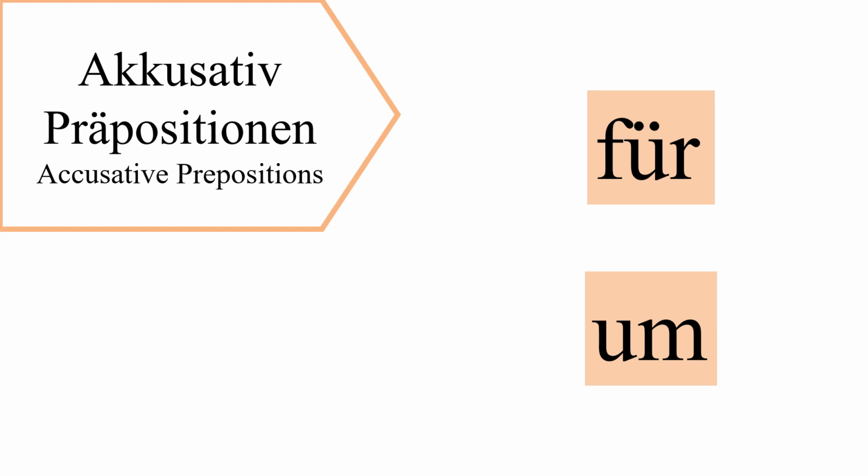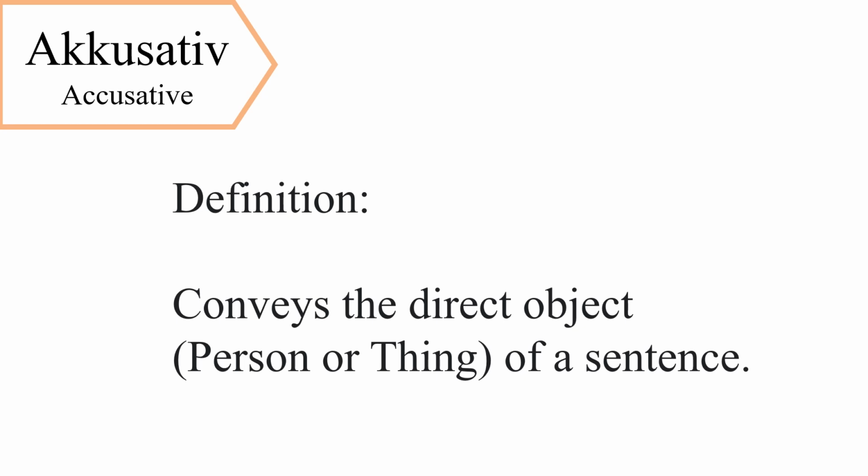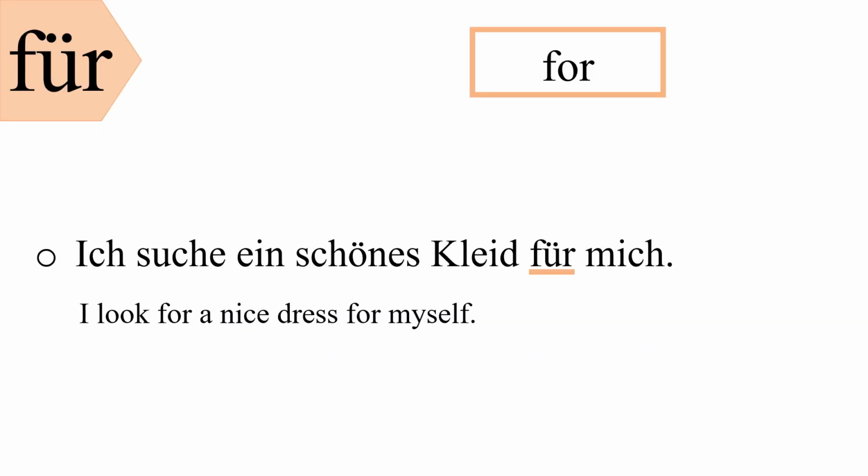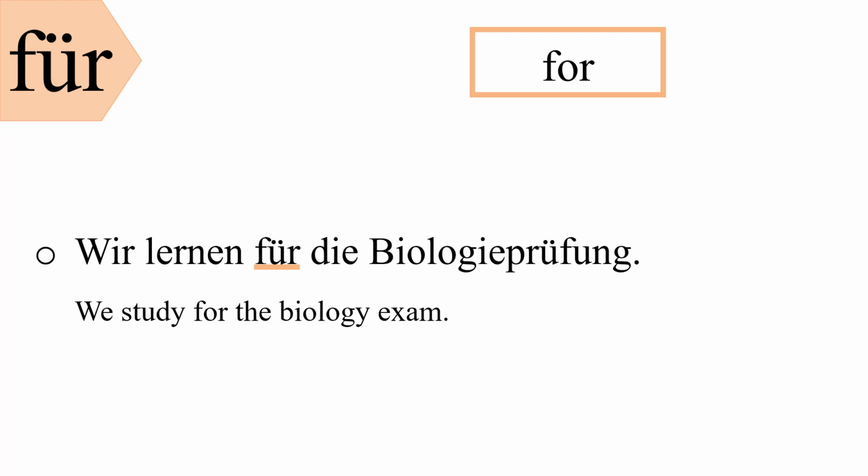Los geht's! The accusative case conveys the direct object of a sentence, which is either a person or a thing. The preposition für means for. For example, ich suche ein schönes Kleid für mich. Wir lernen für die Biologieprüfung.